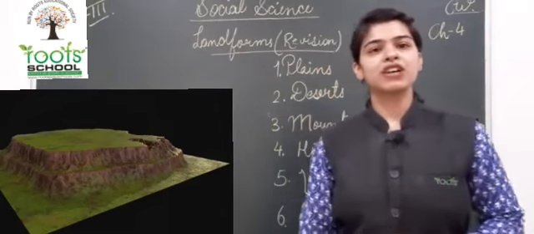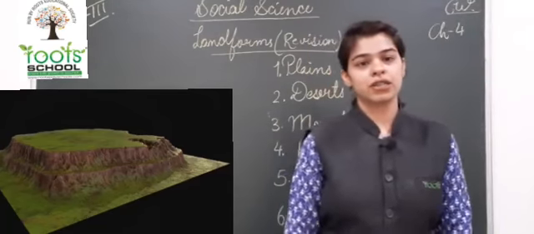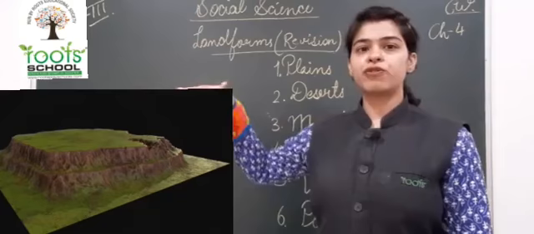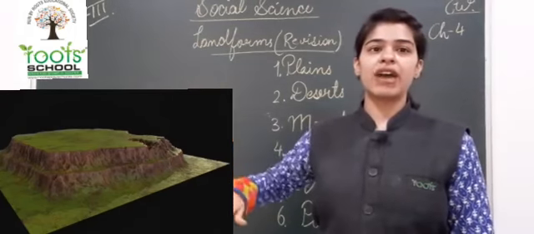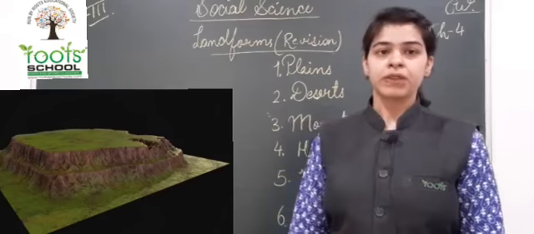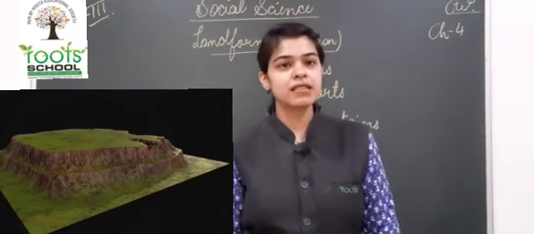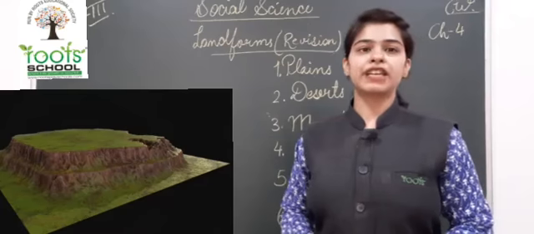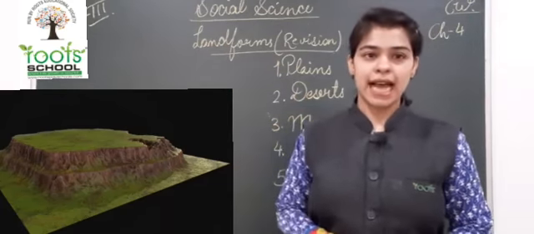Plateaus are the high land on the earth which have a flat surface, जिनका टॉप सरफेस तो फ्लैट होता है बट उनके जो साइड्स होते हैं they are very steep, वो बहुत ज़्यादा शार्प एज के होते हैं. So for this reason they are also called the table land. टेबल लैंड क्यों? Because flat on the top and with steeper sides.